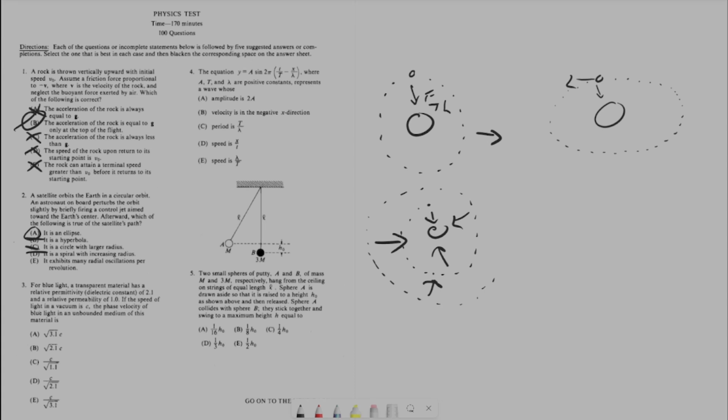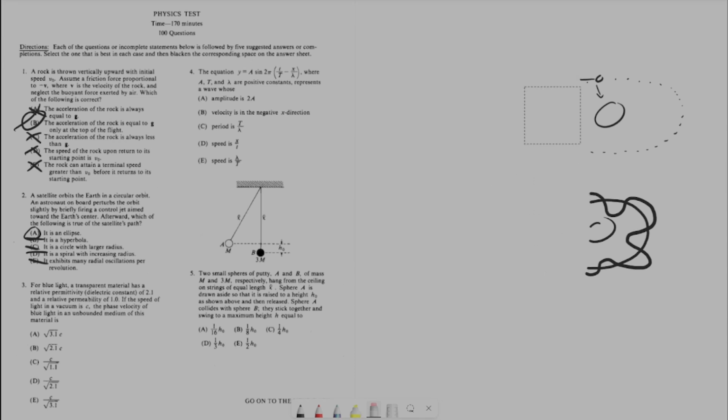And oscillations per revolution. That doesn't sound right. Any stable orbit is only going to have this kind of path. It's not going to oscillate around that unless there's something else going on with the orbit. So I think I've convinced myself that A is the correct answer. All right, and let's go to the next question.